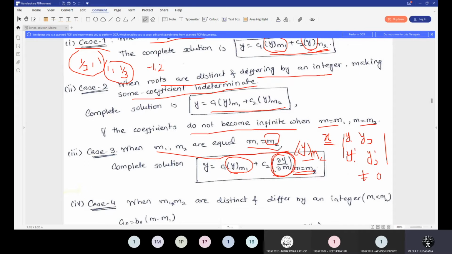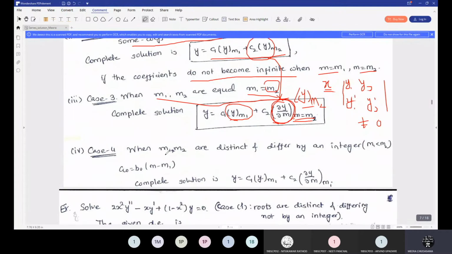So whenever you are given two roots the same, that means m1 is equal to m2, at that particular time this term will be replaced by the partial derivative of y with respect to m at m is equal to m2. And case 4 is m1 and m2 both are distinct, and suppose they are differing by an integer, this is the case. So at that particular time the complete solution is given by this particular formula.